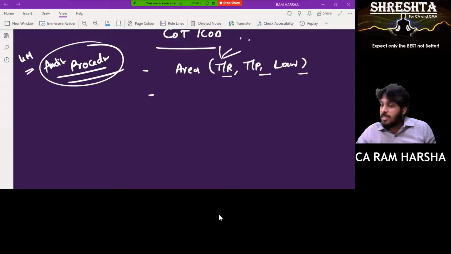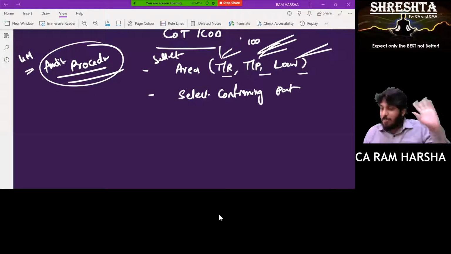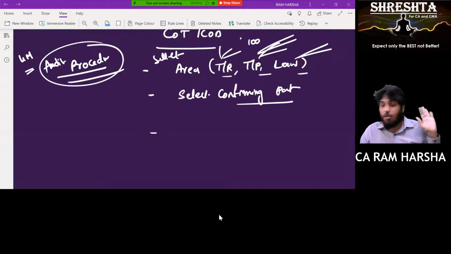Alright, trade receivables have 100 parties. Trade payables have so many parties. Loans and advances, we have so many parties. Now you need to select a party. Select the confirming party, yes or no? Yes, sir. First select the audit area where you want confirmation, then select the confirming party. Okay. Now design the request.